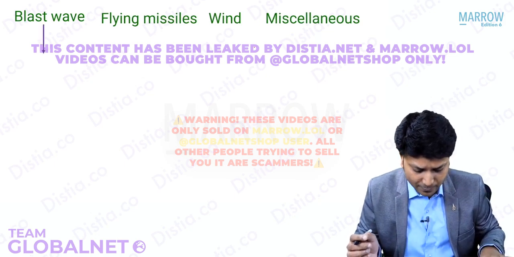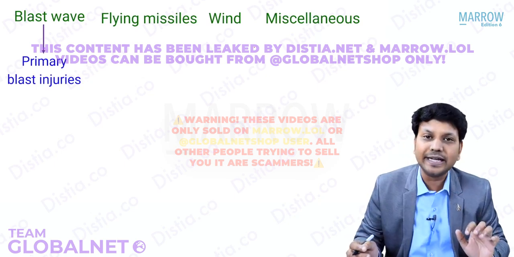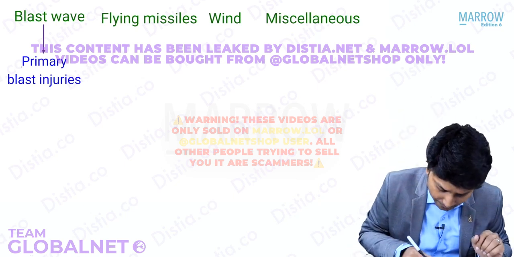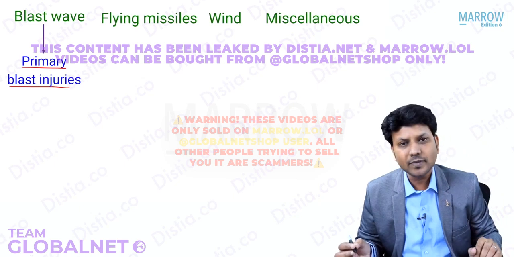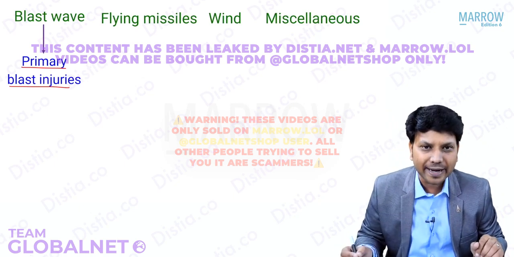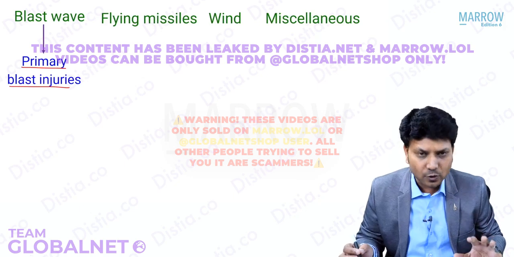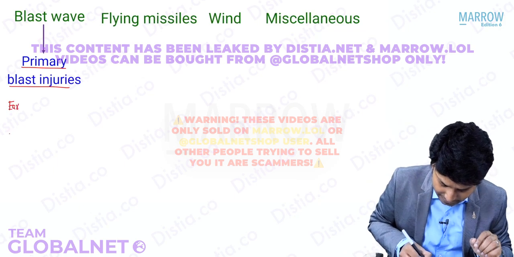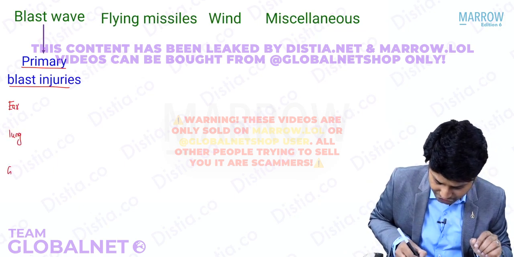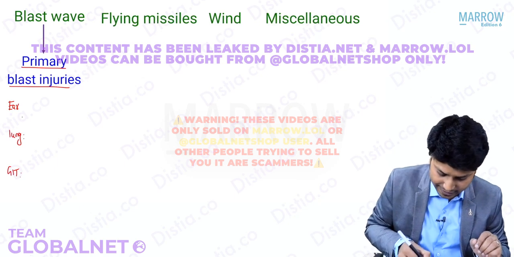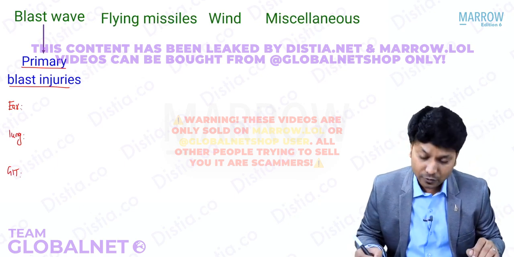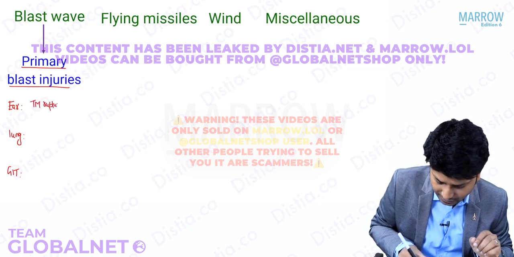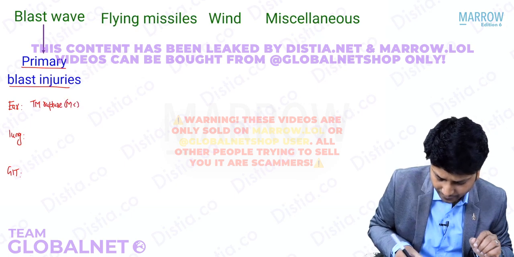Okay, let us see what are the products produced and what are the injuries produced. Right? See, the injuries produced by blast wave, that is called primary blast injuries. Primary blast. I told you this is due to blast wave. What are the organs getting affected? I told you ear, right? I told you lung. I also told you GIT. Three important organs getting affected, right? In the ear, you remember the most common injury that you can think of is tympanic membrane rupture. That is the most commonly you will find. Fine.